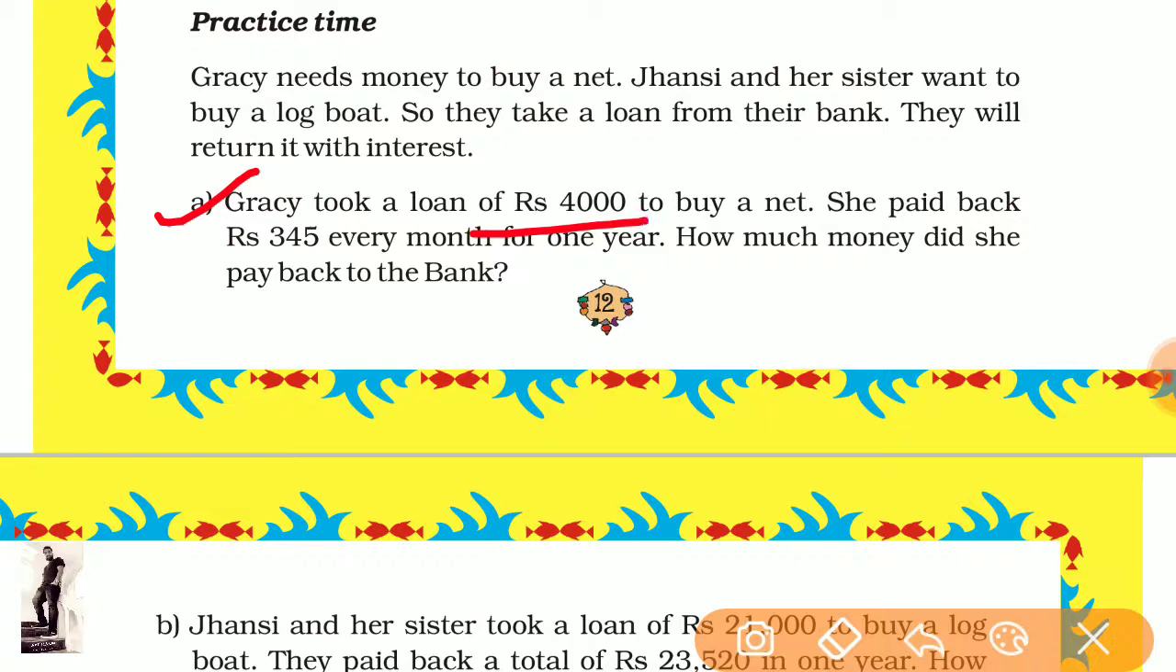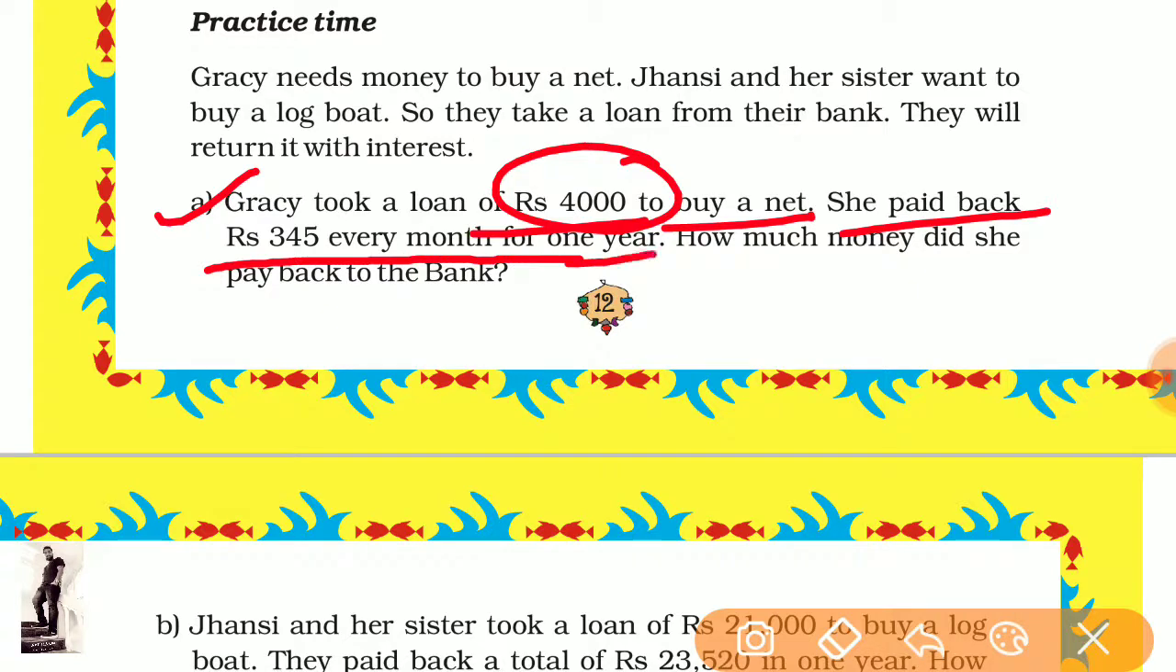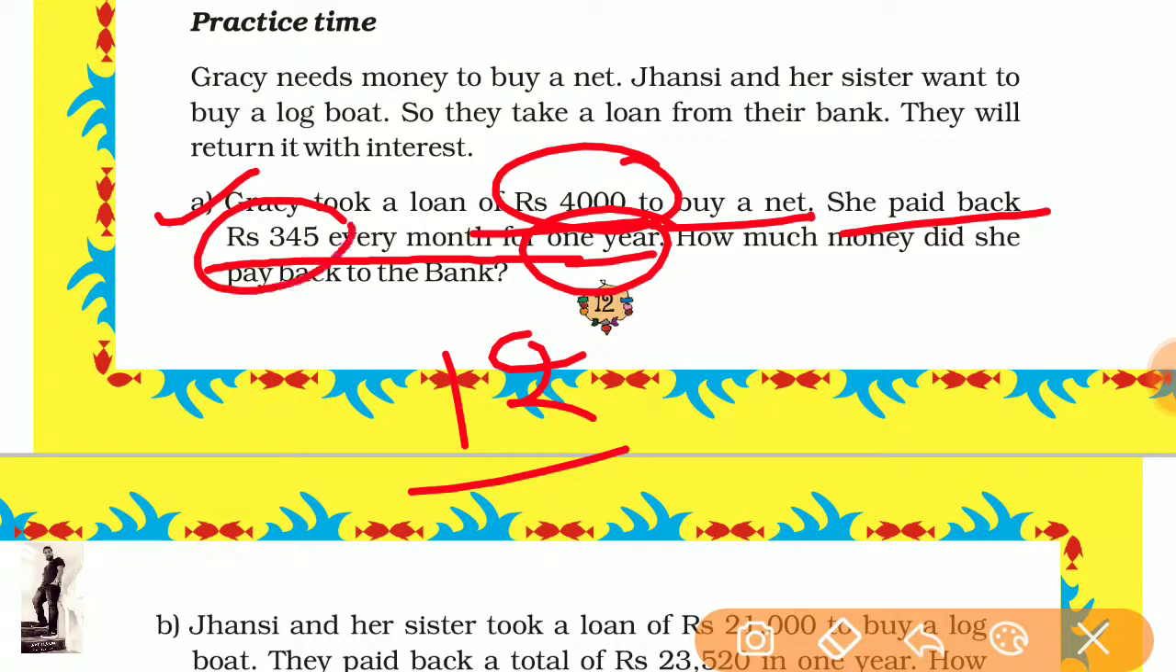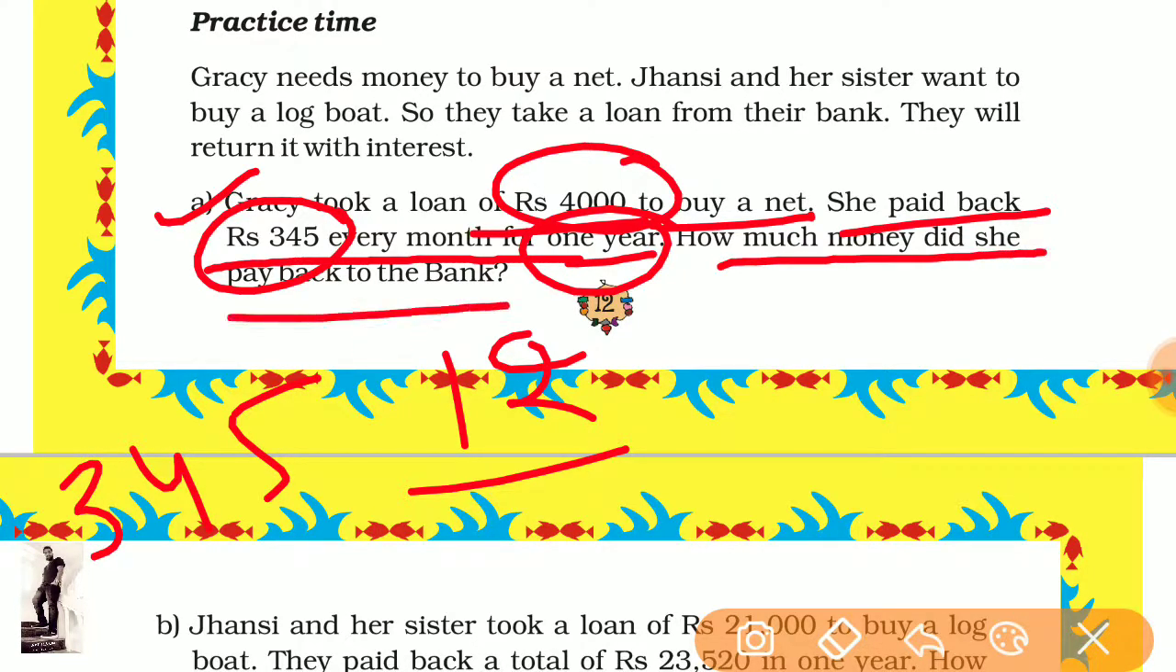Gracie took a loan of 4,000 rupees to buy a net. Net means it is made of plastic, to catch the fishes from the pond and sea, like that. She paid back 345 rupees every month for 1 year. 1 year means 12 months. There are 12 months, and how many rupees? 345 every month. How much money did she pay back to the bank?